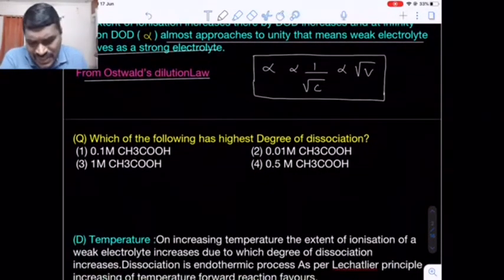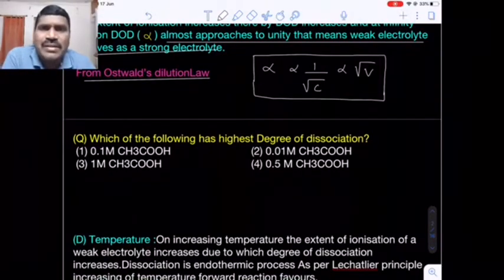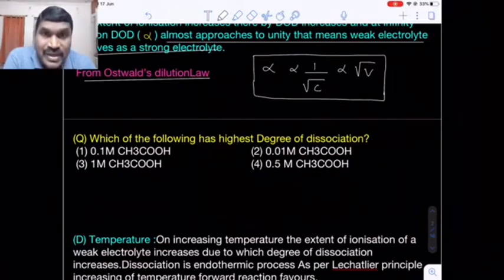Now, regarding that, there is one question. What is the question here? Which of the following has the highest degree of dissociation? Four options are given to you: 0.1 molar acetic acid, 0.01 molar acetic acid, 1 molar acetic acid, and 0.5 molar acetic acid. Remember, in all these options the solute is common, that is acetic acid.